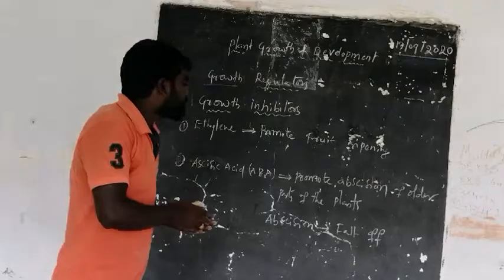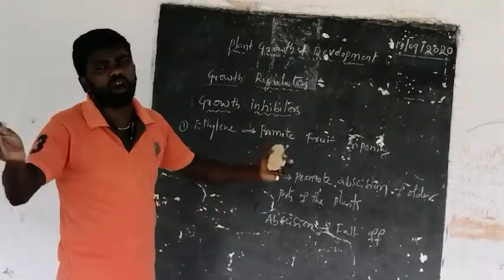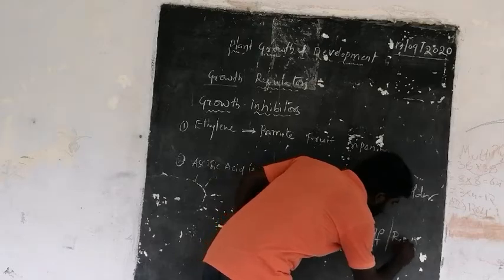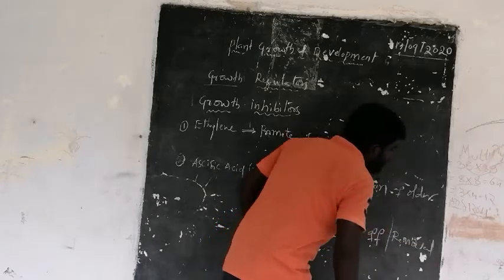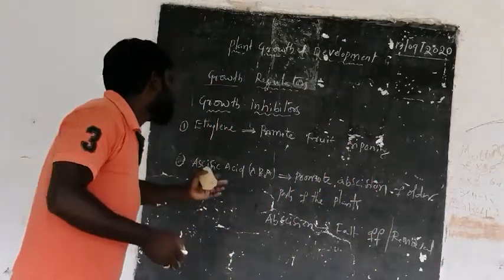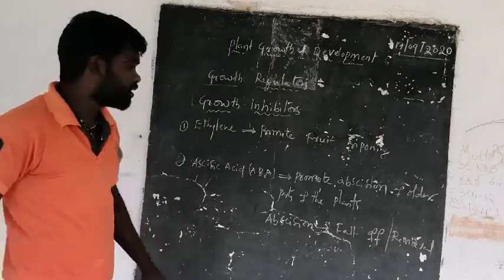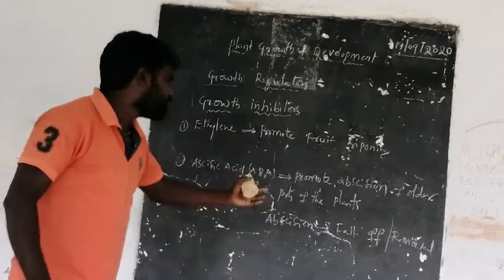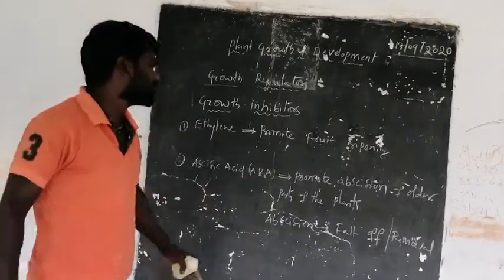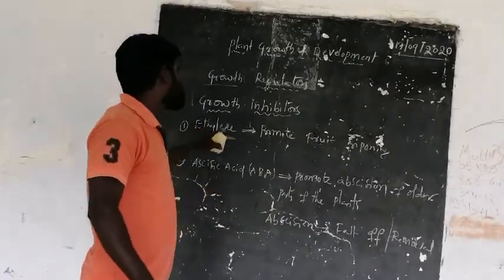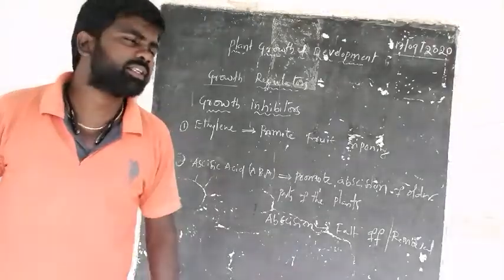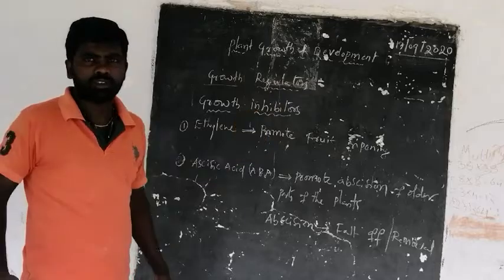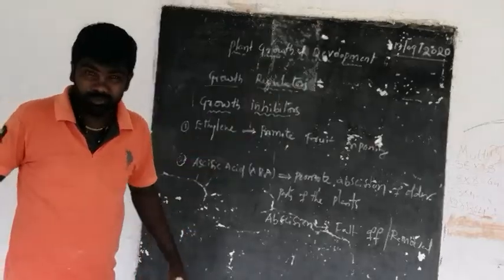Here abscission means removal or fall off of the older parts of the plant body, and these are the two plant growth inhibitors. And ethylene promotes ripening of the fruits, and ripening of the leaves.